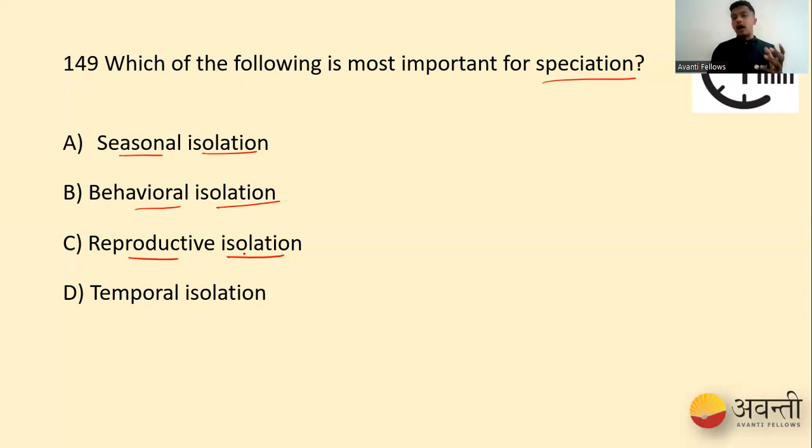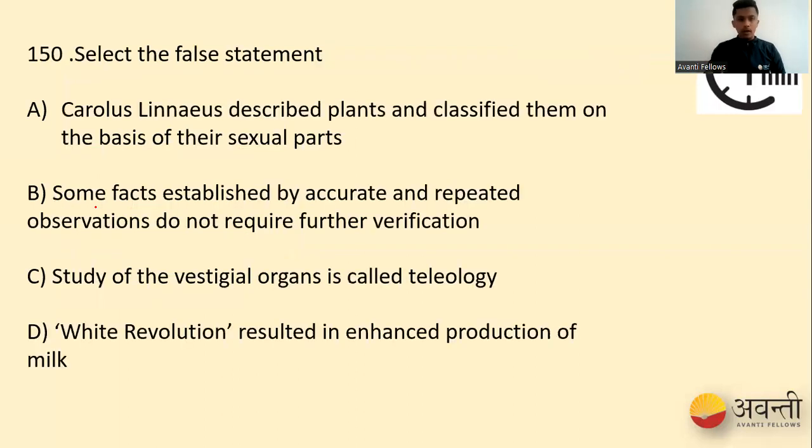So reproductive isolation is one of the key components for new species to originate in our biosphere. Whenever we talk about speciation, reproductive isolation comes into major picture apart from mutations. So for 149, our correct option is option C, people.